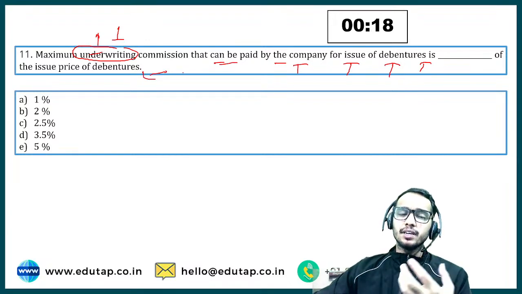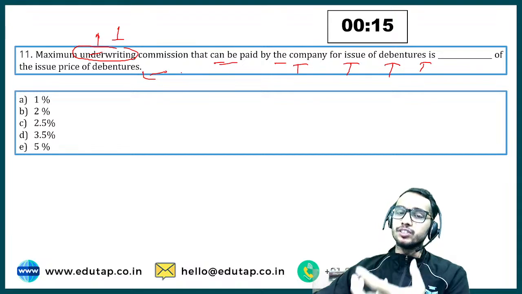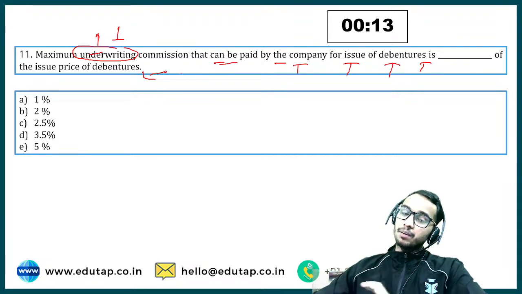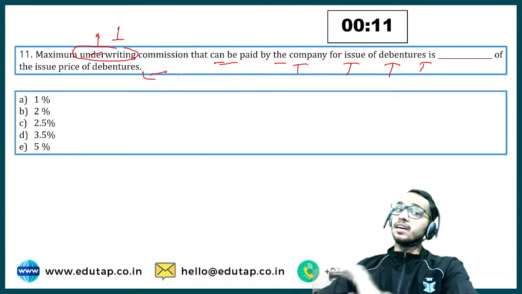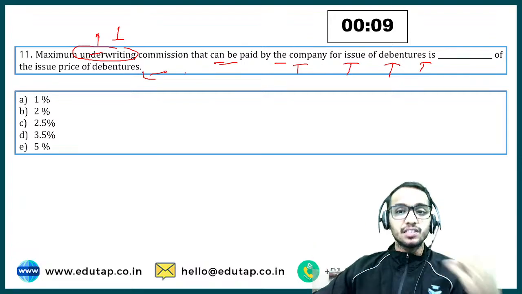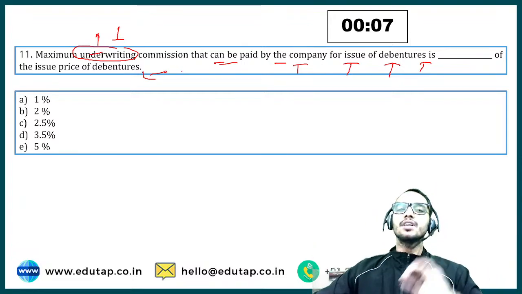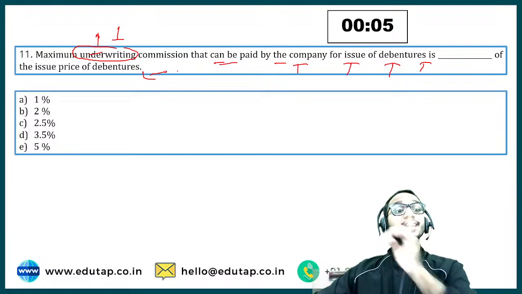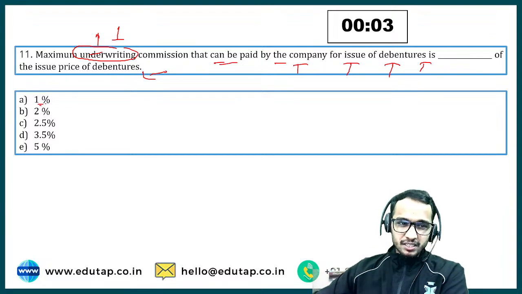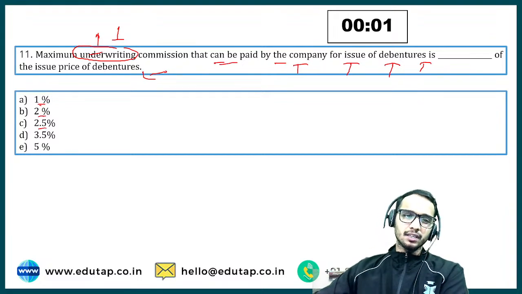What is the percentage of the issue price of the debenture up to which you can pay to the underwriter as the underwriting commission? It is different for debentures, and it is different for shares. So you have to tell me about the debenture. Is it 1% or 2%? Is it 2.5%, 3.5% or 5%?